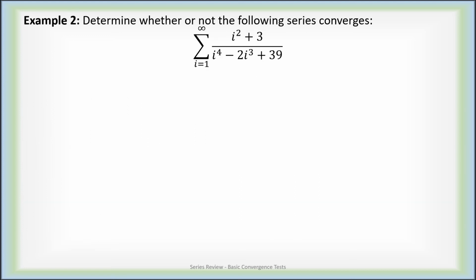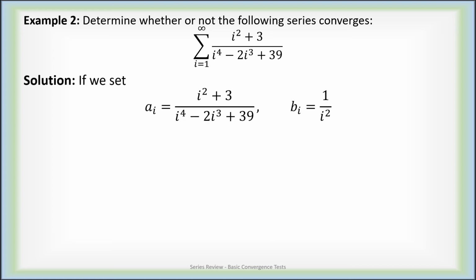As a second example, let's determine whether or not this series converges: the sum of (i squared + 3) over (i to the 4th minus 2i cubed plus 39). Well, if we go ahead and set a sub i to be the sequence that we are adding up here, and b sub i to simply be 1 over i squared, then the limit of a sub i over b sub i is 1.